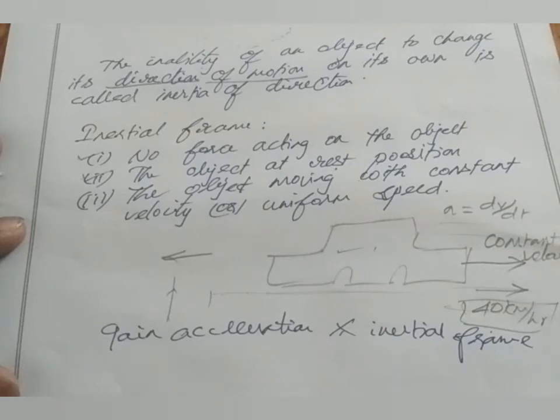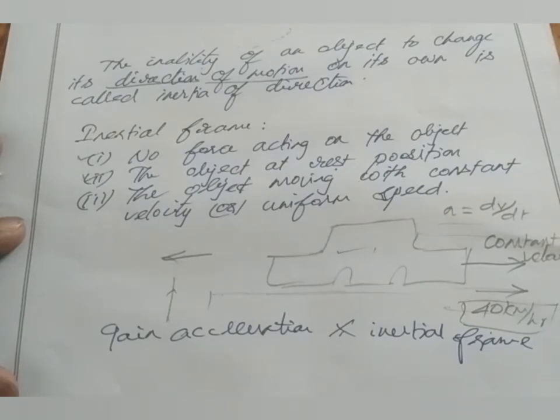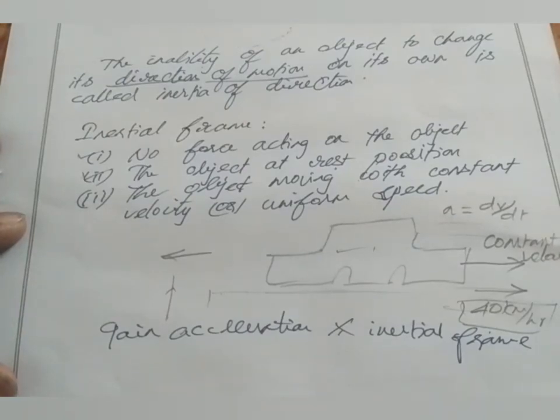If we look at the earth from outer space, from the moon, or from a satellite in a space vehicle, now we cannot take the earth as an inertial frame, since it is rotating on the axis of the equator. So if an object is at rest position or moving with constant velocity and also no force is acting on the object, then we take that kind of frame as an inertial frame.